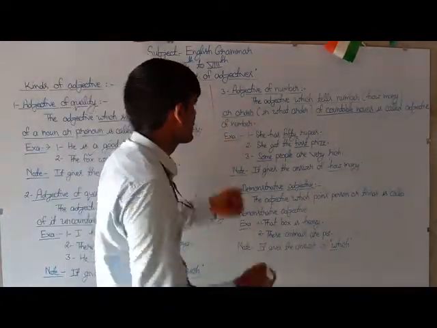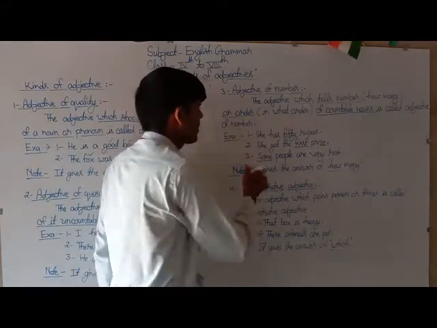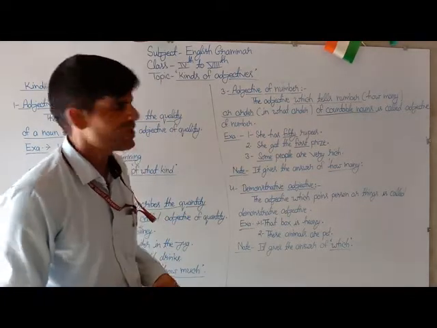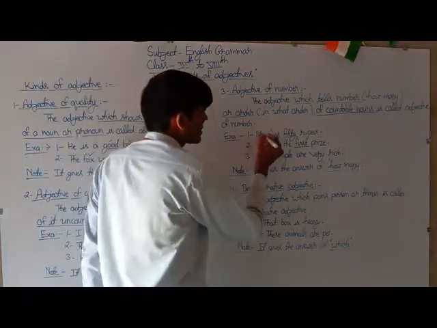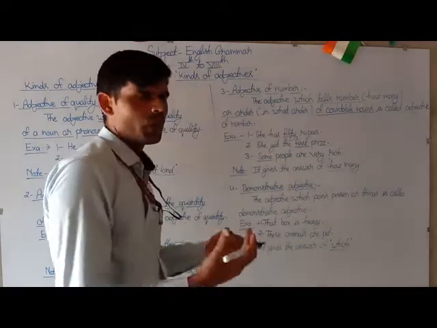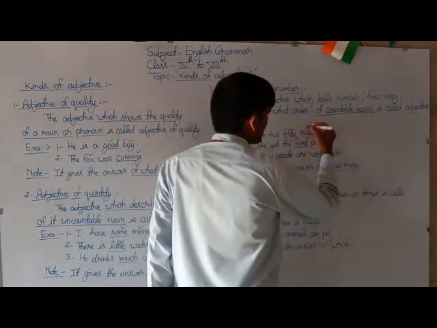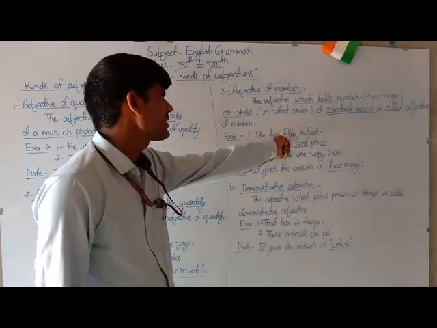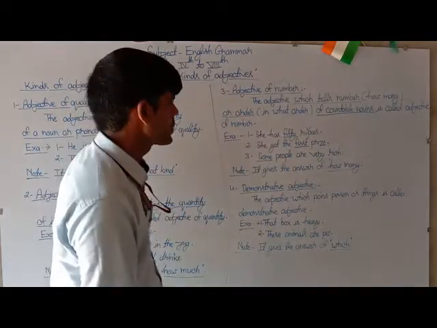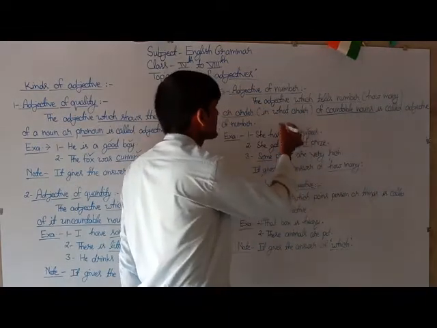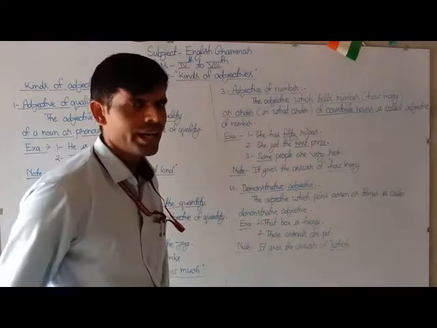Here are some more examples related to this topic. The first one is: she has 50 rupees. Here the underlined word 50 is used to show the number of its countable noun rupees. So this is counted as an adjective of number.